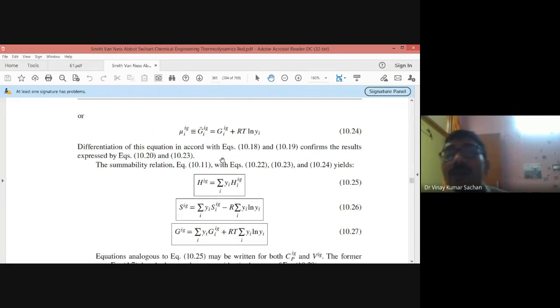So what do we mean by change of the property due to mixing? That I will also define a little bit later, but you understand that whenever we take 1 mole of the solution, and we subtract the sum total of the property multiplied with the mole fraction of those components, that difference is called property change of mixing. Means delta M is equal to M minus sigma xi Mi. So that is called property change of mixing. So from here you can calculate. But anyway, you can remember this one: Gi bar ig equal to Gi ig plus RT ln yi.